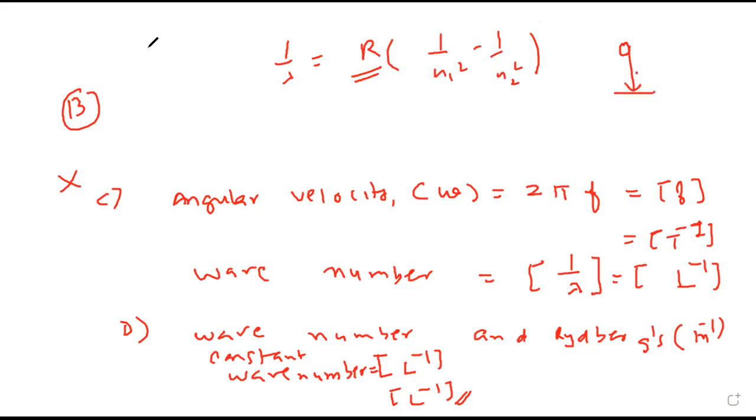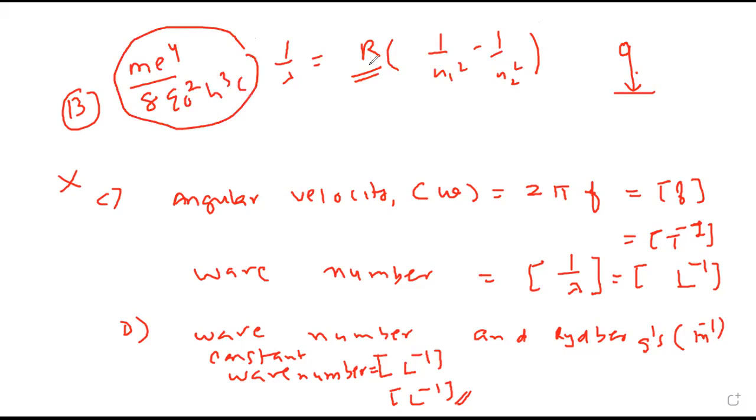In that energy, we will get one term, m e raised to 4, where m means mass, e is the charge of the electron, over 8 epsilon 0 square h cube c. This total quantity is called Rydberg's constant. Its value is 1.097 into 10 raised to 7 per meter. This will come in 12th standard.